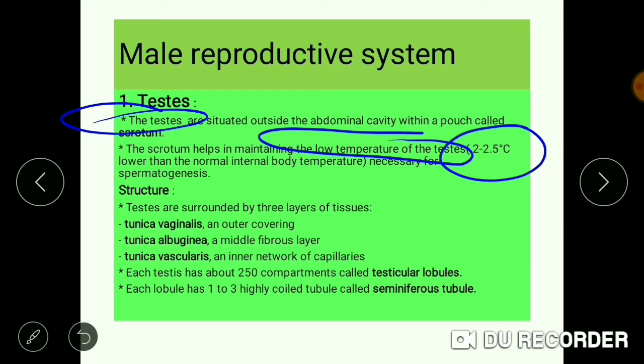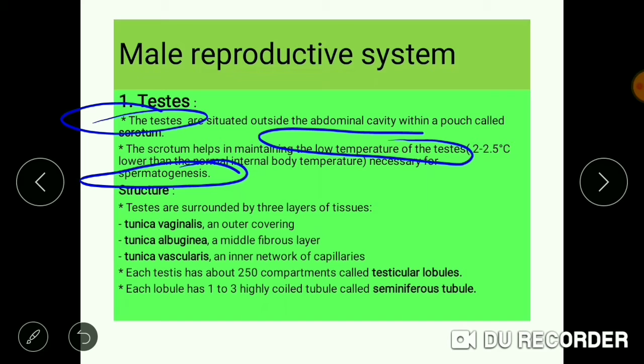They require a temperature 2 to 2.5 degrees Celsius lower than the normal body temperature, which is necessary for the process of spermatogenesis, in which sperm production takes place. This was the location of the testis.